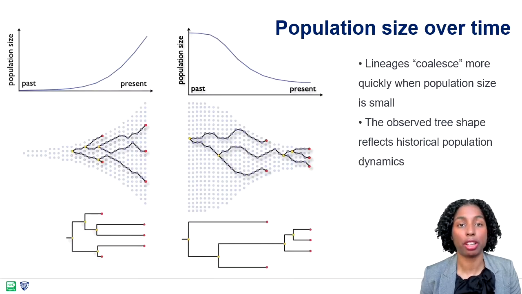A demographic function can be estimated from the genetic sequences by combining the phylogenetic and coalescent likelihoods. The probability distribution of times between coalescence events depends on the demographic function. Thus, the likelihood of the demographic function can be calculated given a specific phylogeny, since the observed tree shape reflects historical population dynamics. Here, the number of lineages decreases at coalescence events and increases at sampling events.